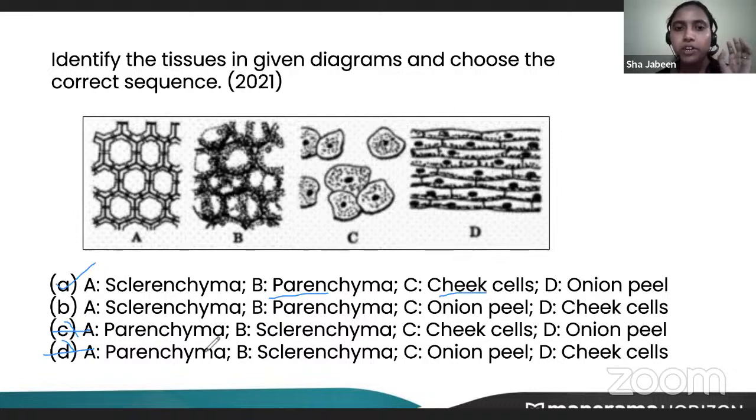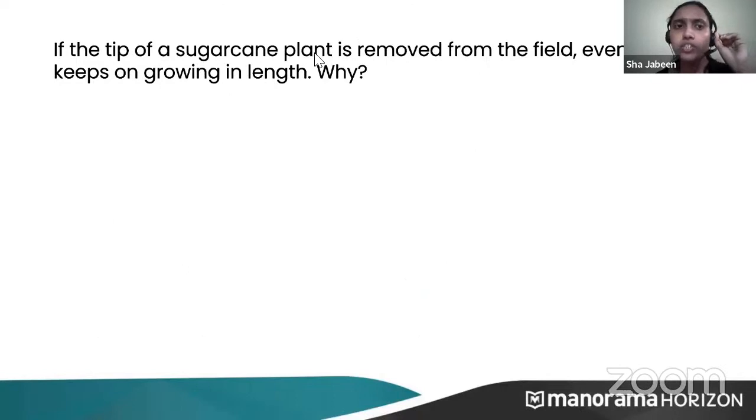So how many of you have given option as A? Okay, very good. Everyone has replied correctly. Very good. Now, next we'll move on to the next question. If the tip of a sugarcane plant is removed from the field, even then it keeps on growing in length.